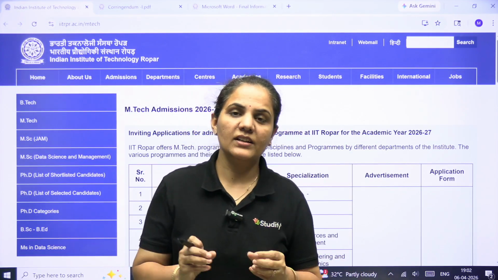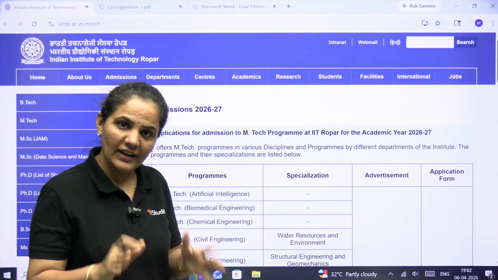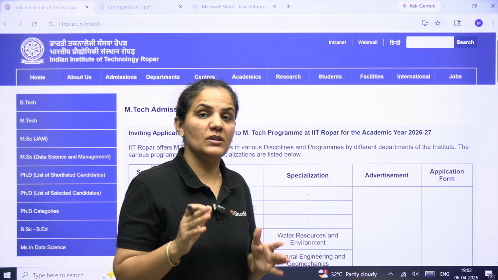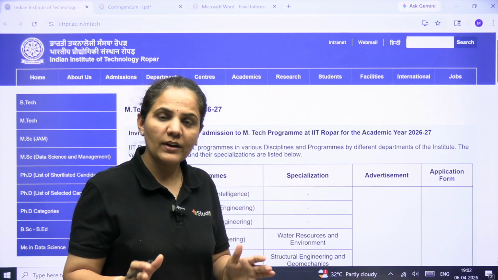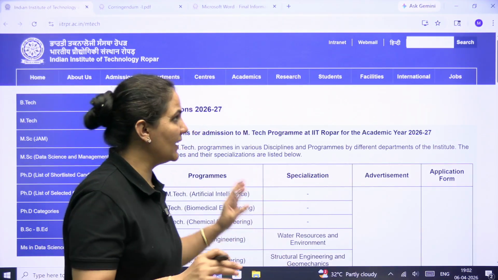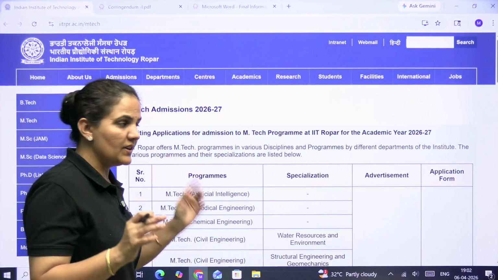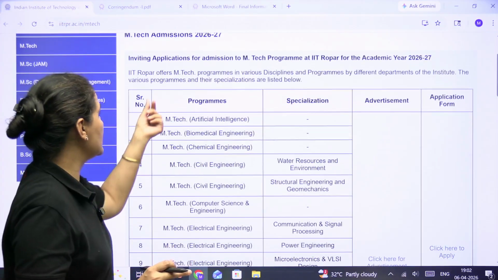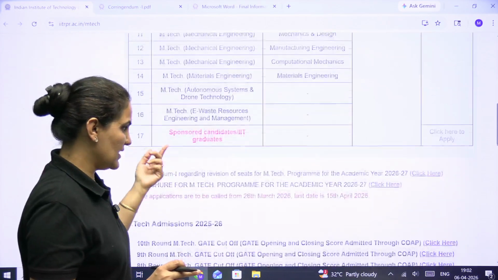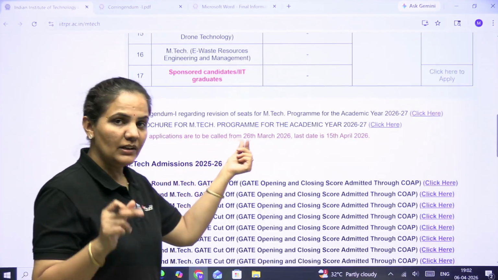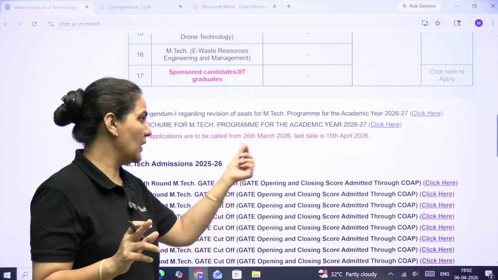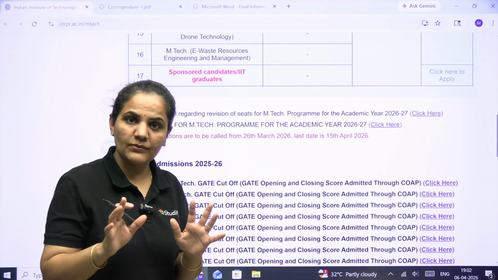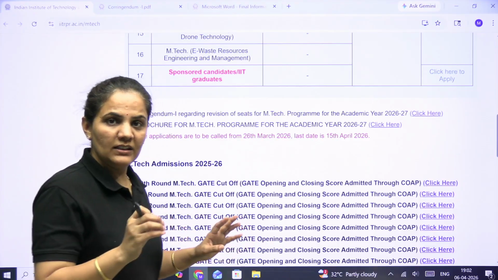So dear students, here we have an update for you from IIT Ropar. If you want to apply there for the master's course, MTech, then you can apply here. Form filling has already started. You need to visit the official website, and once you go there, you can see the specializations available, and form filling has started from the 26th March up to the 15th April. You can fill the form. You can go for the details also here.